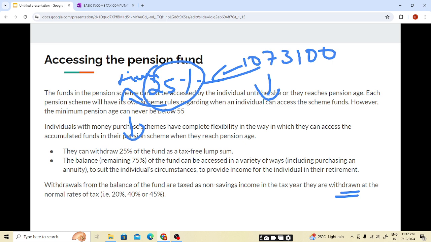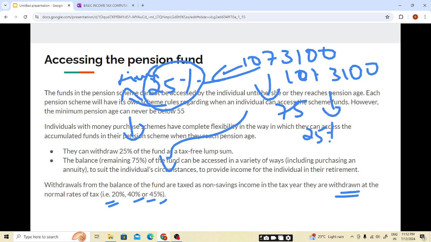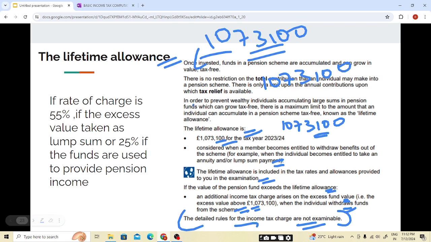Further, the income we receive is non-saving income and will be taxed at the non-saving rates of 20, 40, 45%. So below 1,073,100, students, the 25% lump sum amount can be withdrawn tax free, and the rest 75% will be taxed as non-saving income as we withdraw it.